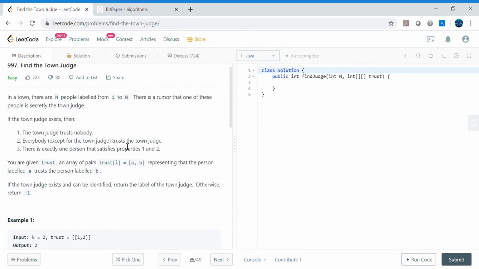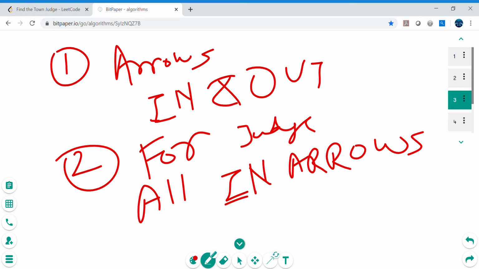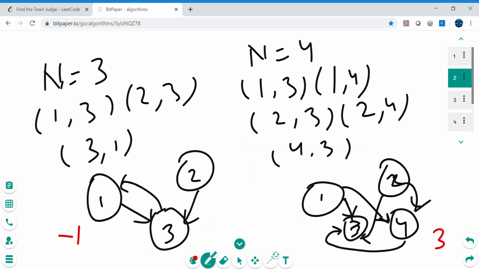Everybody except the town judge trusts the town judge, so everybody else is trusting. In this case, 3 is getting trusted by 1 and 2. So that's why 3 is the output. So for the judge, all incoming arrows and no outgoing arrows. There should be all incoming arrows, and there should not be any outgoing arrows. That's what we have observed from these examples and from making these diagrams.